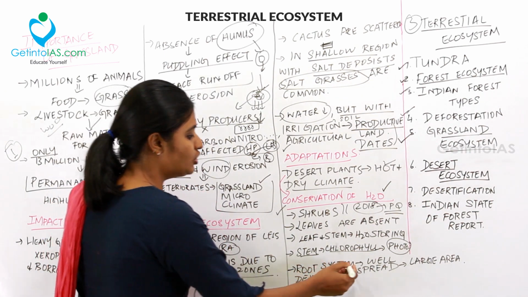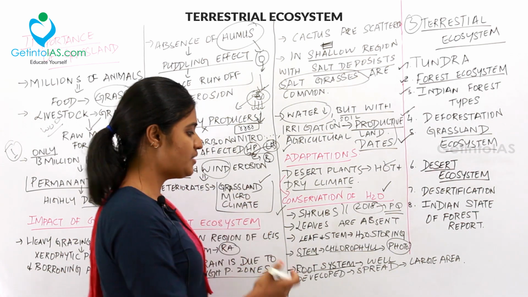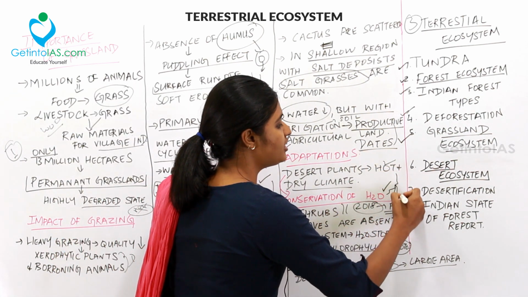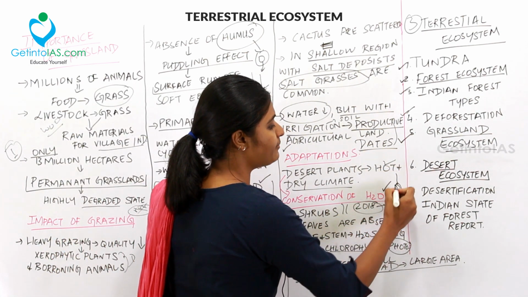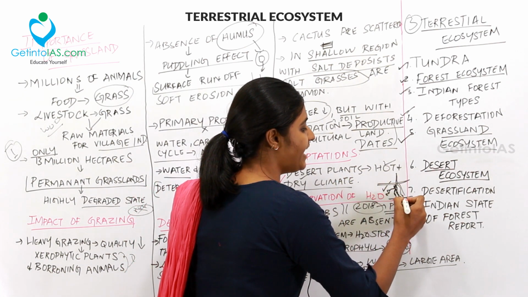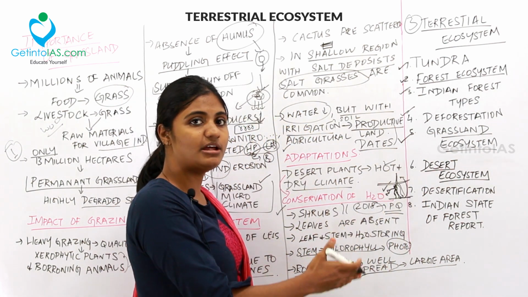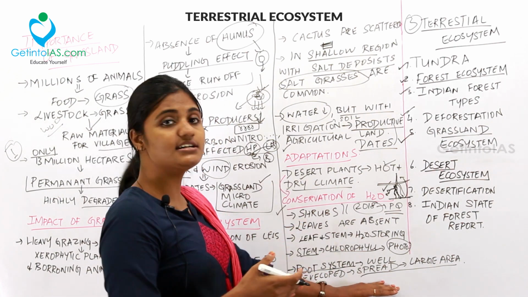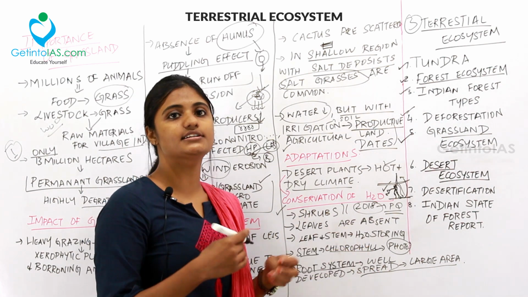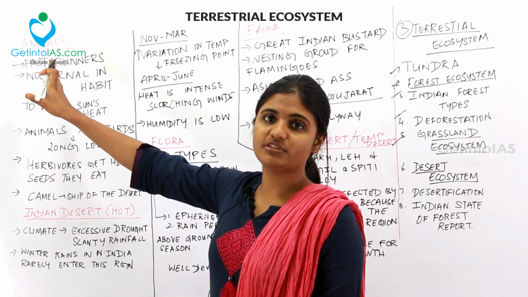And then the root system is very important because there will be a well developed root system which spreads over a large area because the root should accommodate the water. So if the water is very deep down and the plant has grown here, if the root spreads down, it can take the water and supply it to the plant. So the root system should always be well developed, and it is well developed in a desert plant. So these are the adaptations for the plants inside the desert. Under the desert ecosystem, we saw the plants. Now let us see the animals.